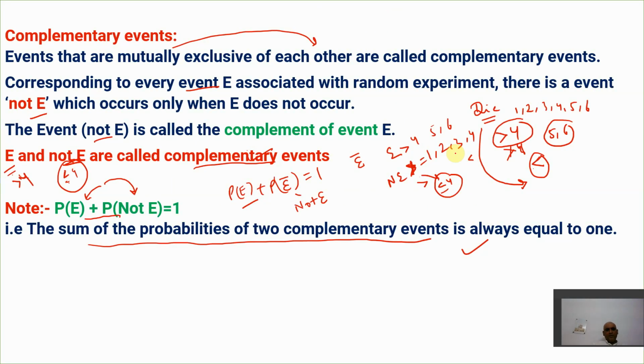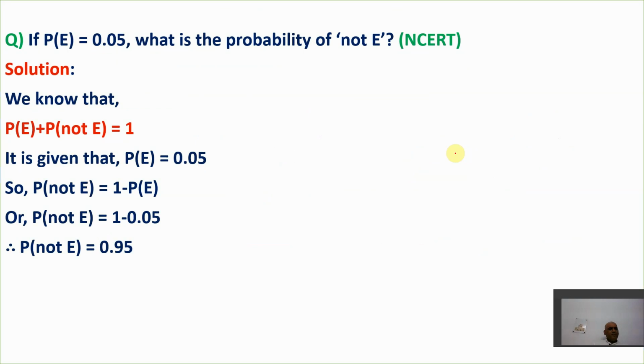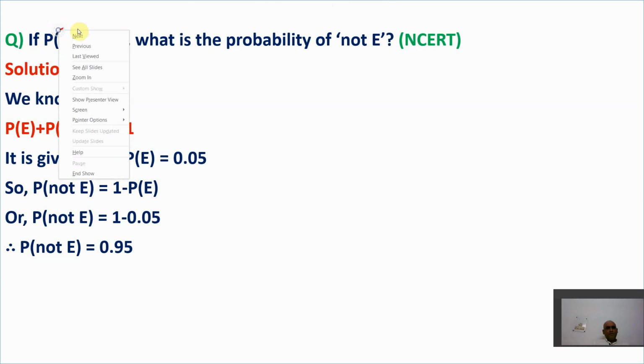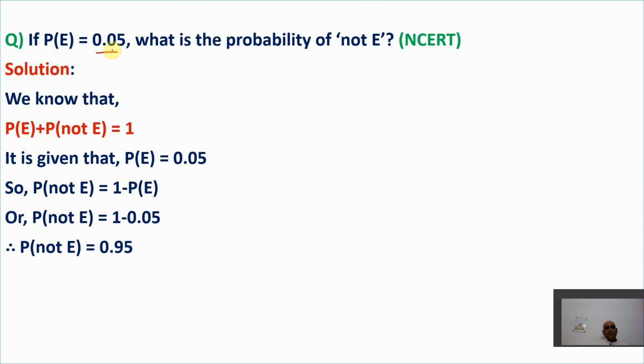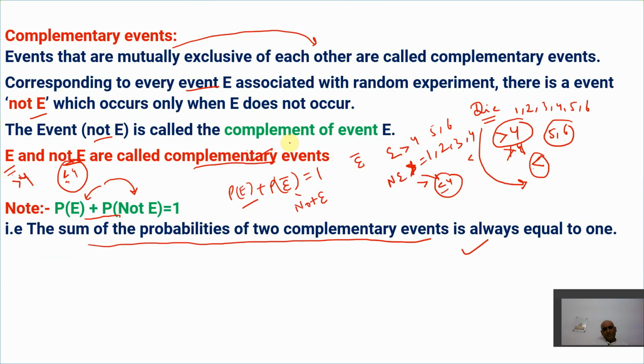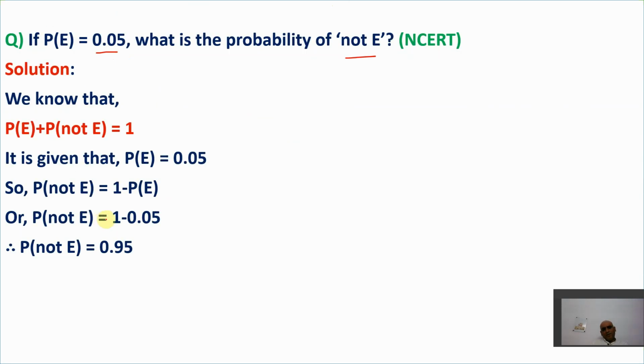Just now we have gone through the concept, so let's come to this very basic question for the same concept which we have done now, complementary events. It says the probability of an event E is 0.05. What is the probability of not E? Just now we have gone through one basic formula: the sum of probabilities of complementary events is equal to 1. So if there is an event E, the complementary event of E is not E.